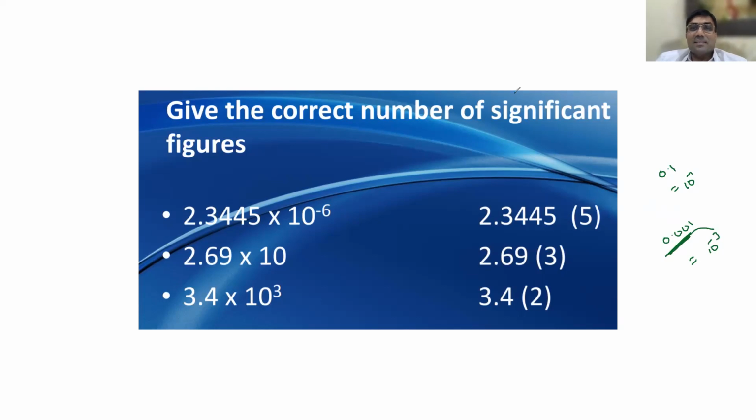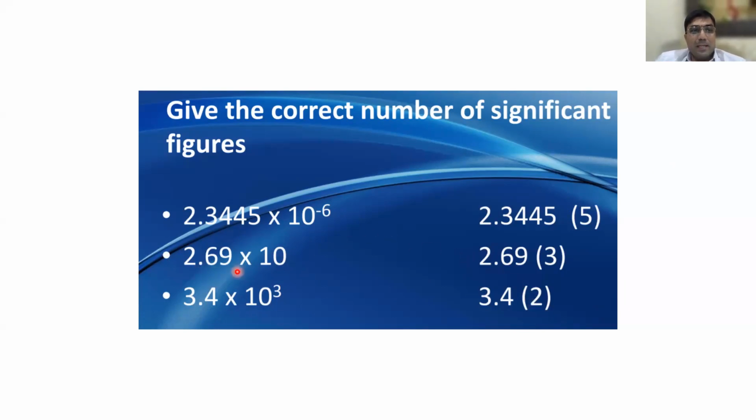Can you see the answer? How many are there? 5 only are there. Here, 2.69 into 10. 10 means 10 power 1 only, no? Similarly, 3.4 into 10 power 3. So it will be 3.4, these two only. I hope you are clear.